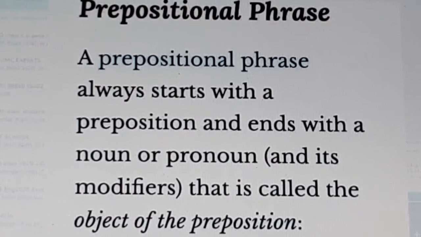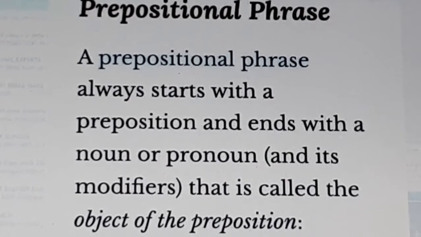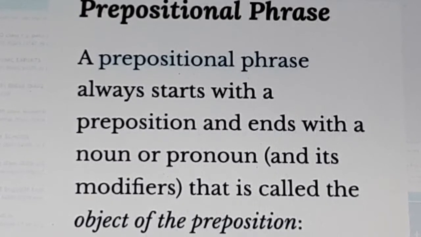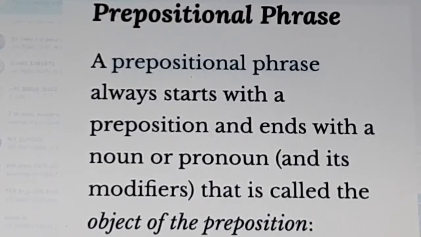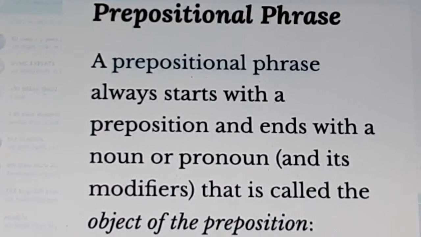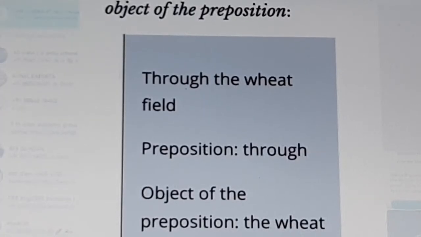Prepositional phrase. A prepositional phrase always starts with a preposition and ends with a noun or pronoun and its modifiers. That is called the object of the preposition. Example: through the wheat field. Preposition: through. Object of the preposition: the wheat field.